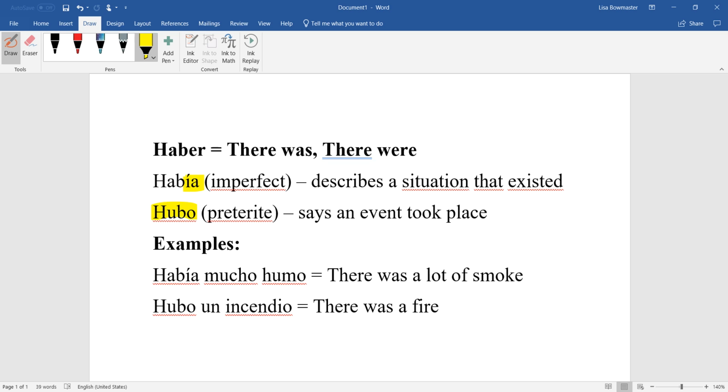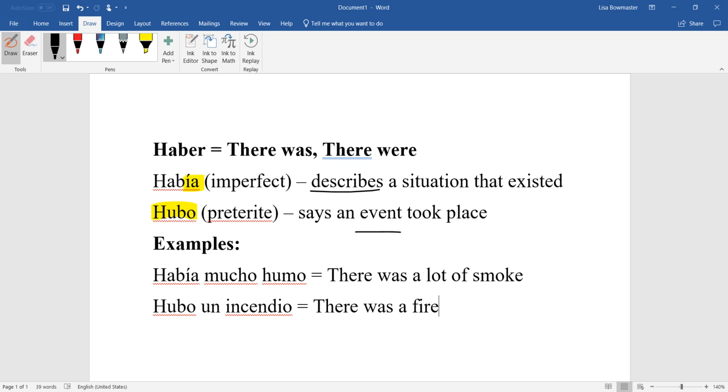Hubo, in the preterite, also means there was, there were. But just like all the other past tense verbs, we have to decide would I use imperfect or would I use preterite. So if I want to use había, I have to be describing a situation. So just like the imperfect often sets up the background with a description, había in the imperfect is the same way. Hubo in the preterite, an event took place. So an event starts and it stops, just like we know about the preterite already.